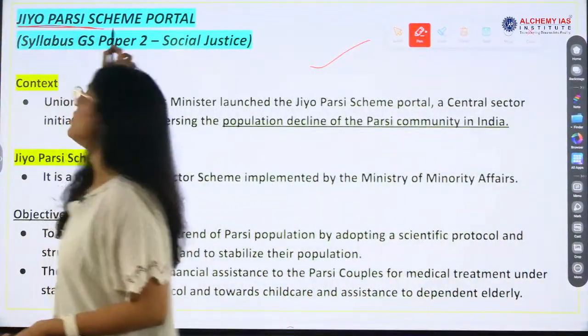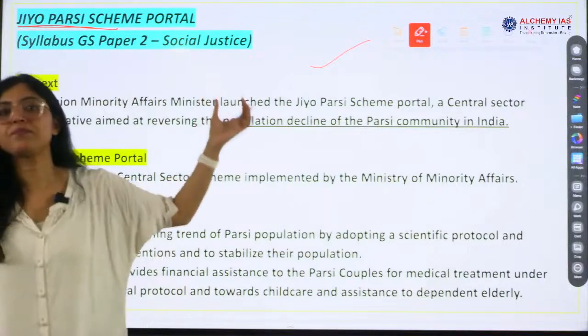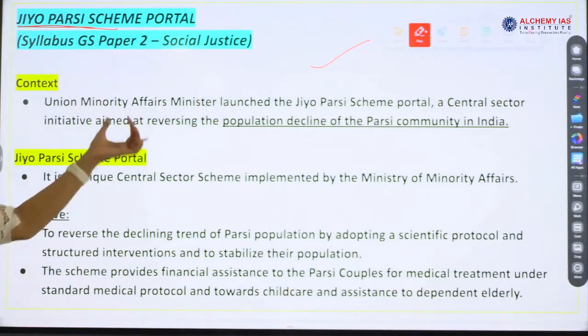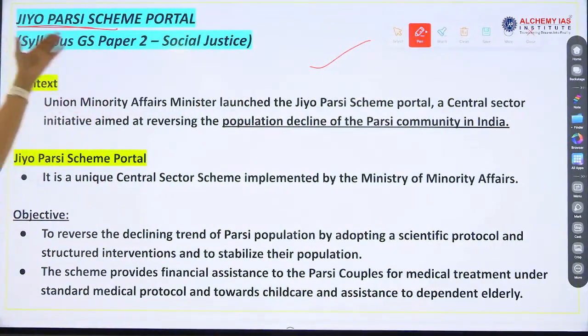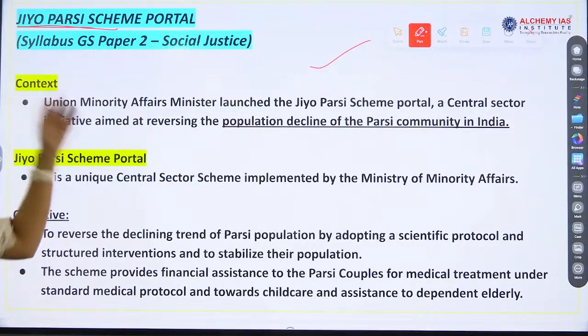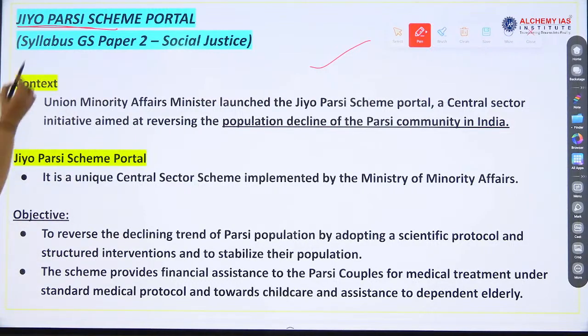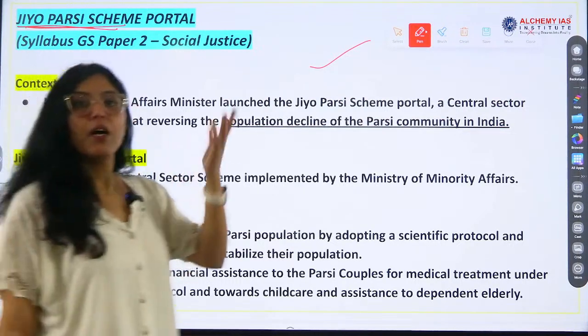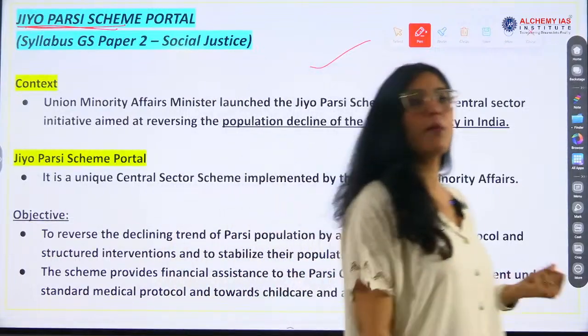Adarsh, what is the title telling us? Be serious. Geo Parsi scheme portal. Can you get the idea about the topic? What is the topic related to?